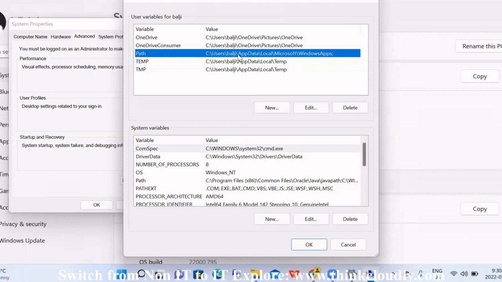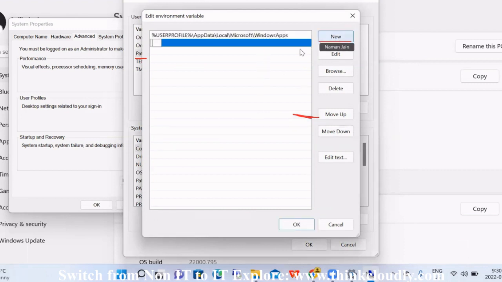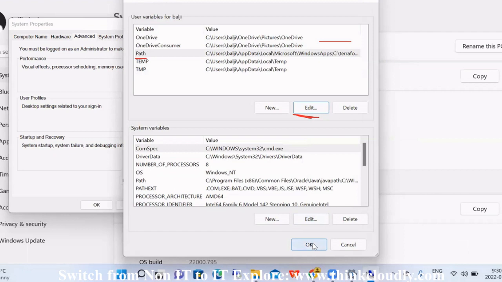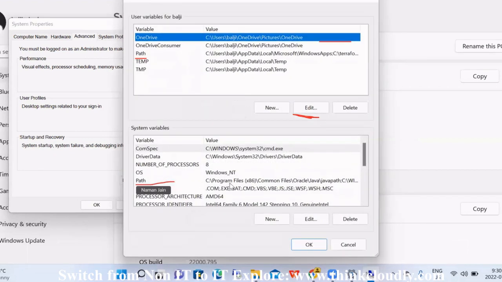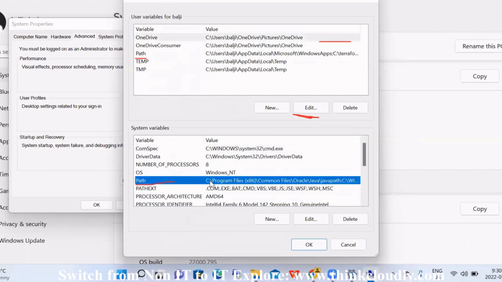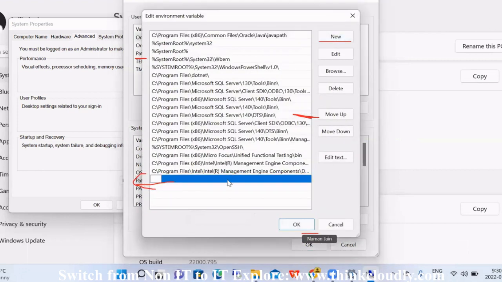First, you will select Path. After selecting Path, you will click on edit, and here you will click on new, and now paste it with Control+V, and click on OK. Click on OK, and you will do the same thing over here also. Select the system variable, click on edit, click on new, paste it here, and click on OK.